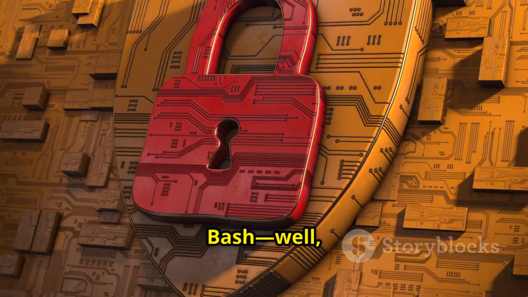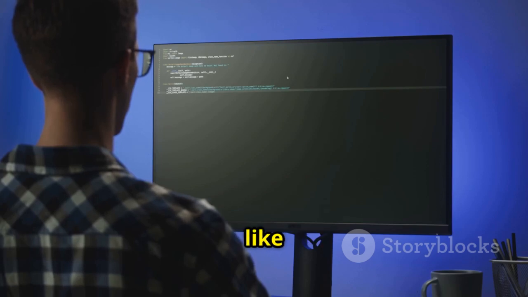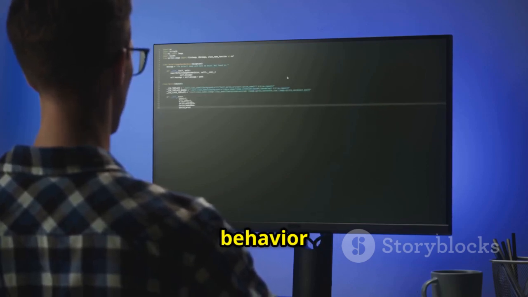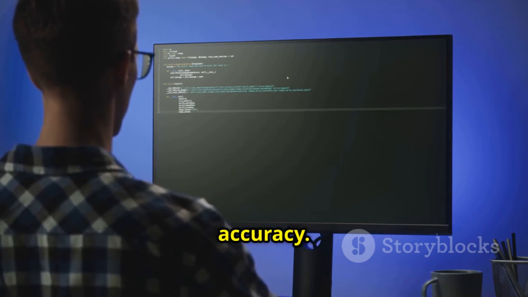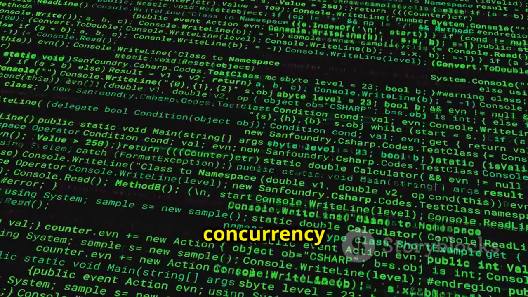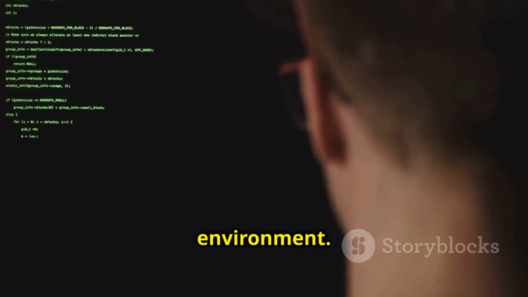Simulating semaphores in Bash, well, it's a fascinating topic. While Bash might not have native semaphores like some higher-level programming languages, its flexibility and access to system utilities allow us to simulate their behavior with, honestly, remarkable accuracy. This opens up a whole new world of possibilities for managing concurrency in shell scripts. It lets us tackle more complex synchronization challenges, all without stepping outside the comfort of our command line environment.